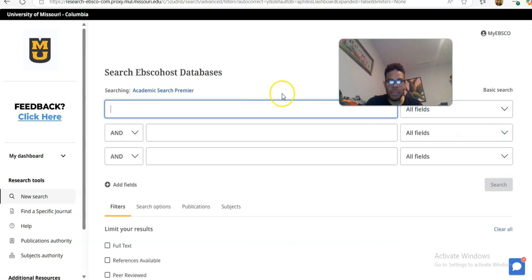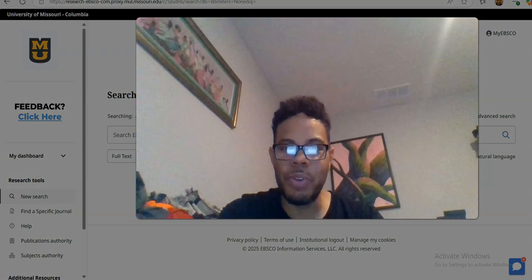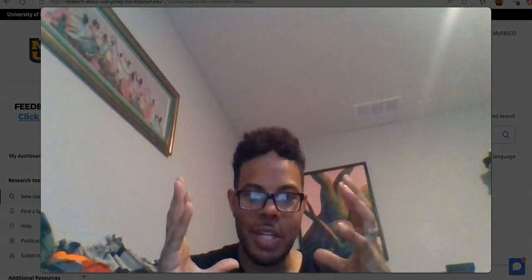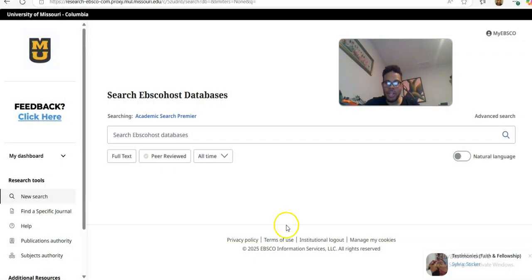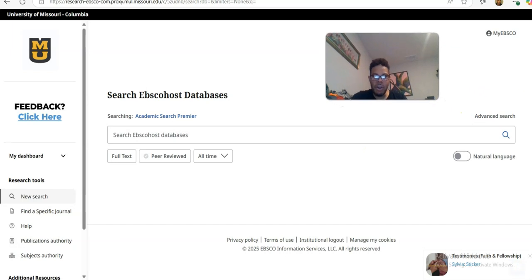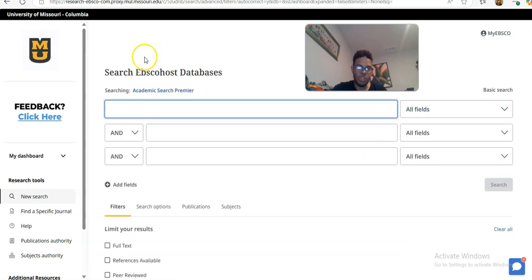But first of all, some of you may remember the old way the EBSCO databases looked, with the blue screen and the blue emblem and that blue kind of color code to them. But the EBSCO databases used to actually default into the advanced search, which makes more sense, and now they don't. So the first thing that you need to do when you come into an EBSCO database, or when you come into Academic Search Premier or Academic Search Complete, is go into the advanced search. All right, and you go into this advanced search.